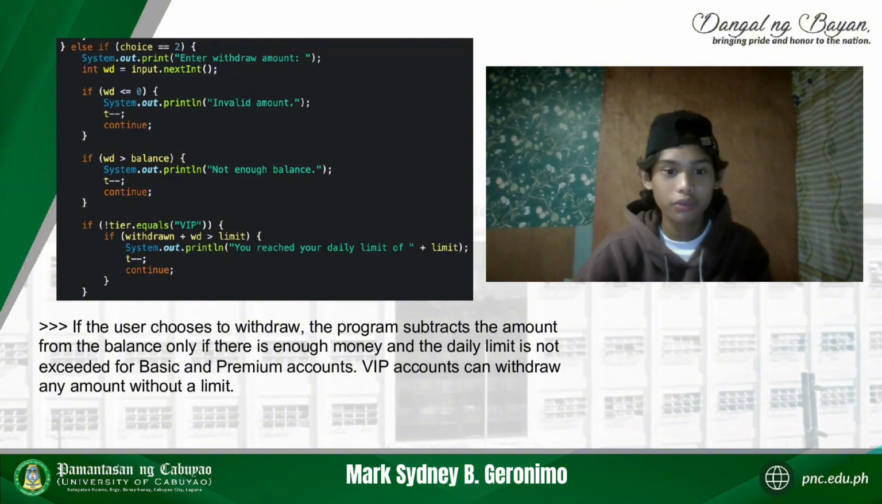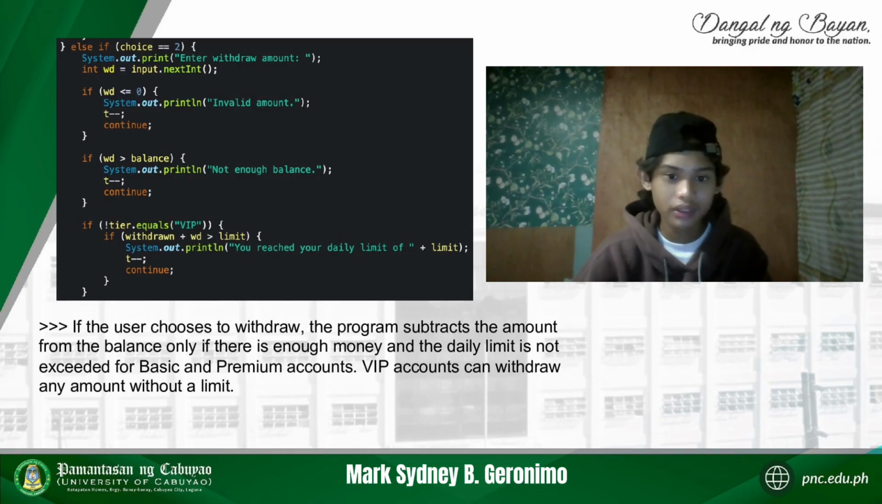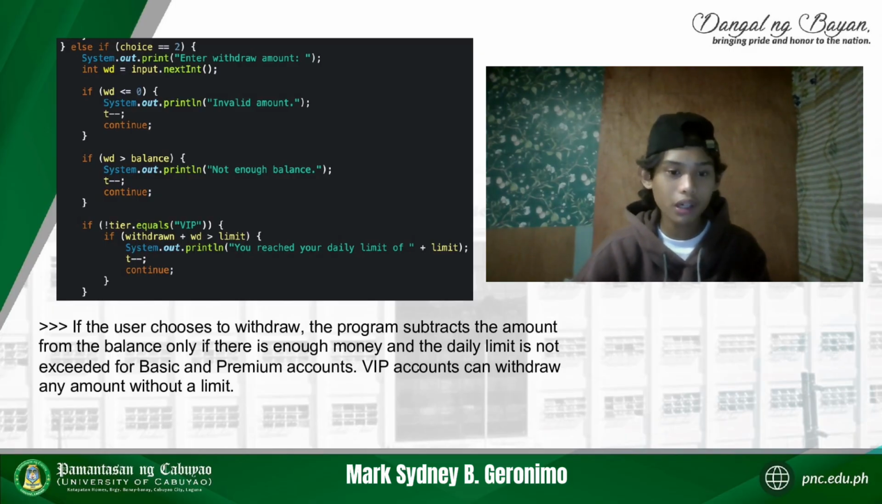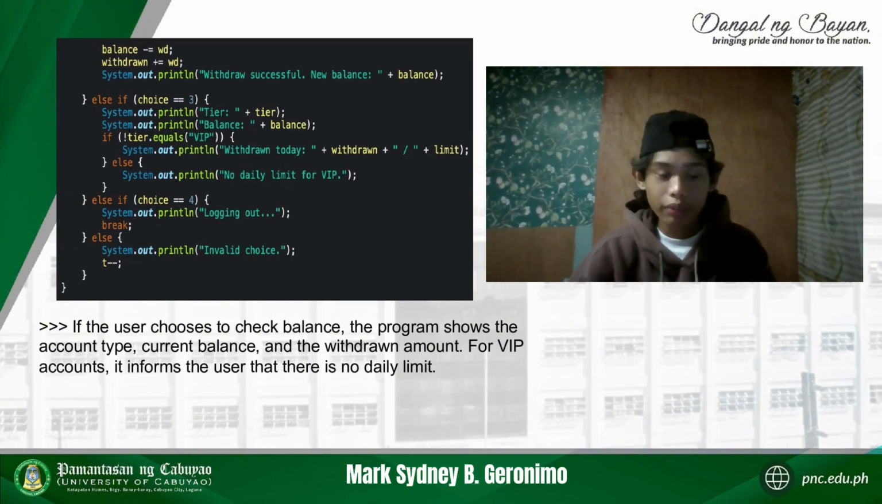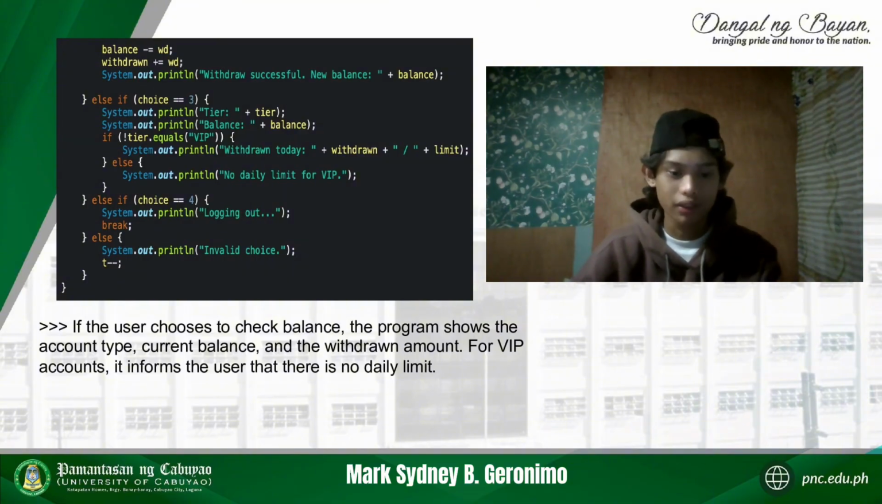If the user chooses to withdraw, the program subtracts the amount from the balance only if there is enough money and the daily limit is not exceeded for basic and premium accounts. VIP accounts can withdraw any amount without a limit. If the user chooses to deposit, it asks for the deposit amount and adds it to the balance if valid, greater than zero. If invalid, it prints an error, and an invalid attempt still counts toward the three allowed transactions.